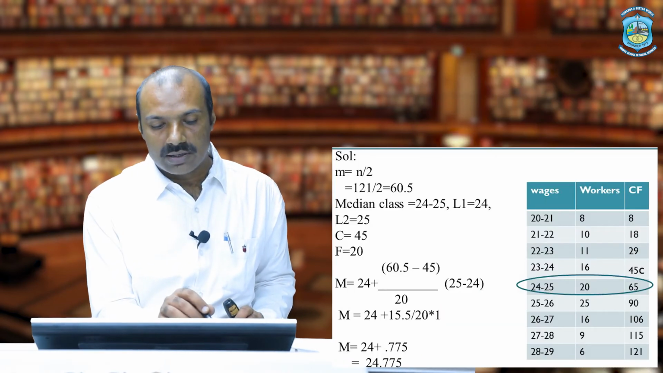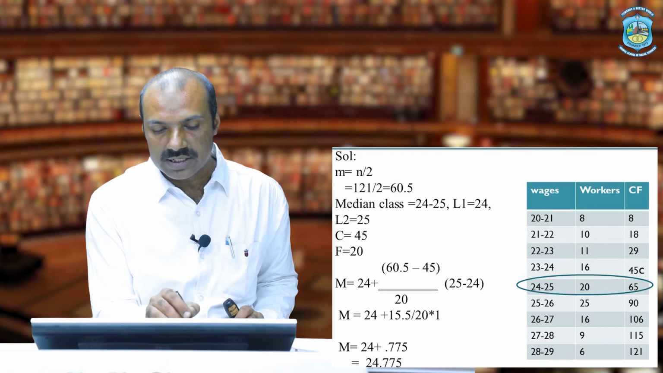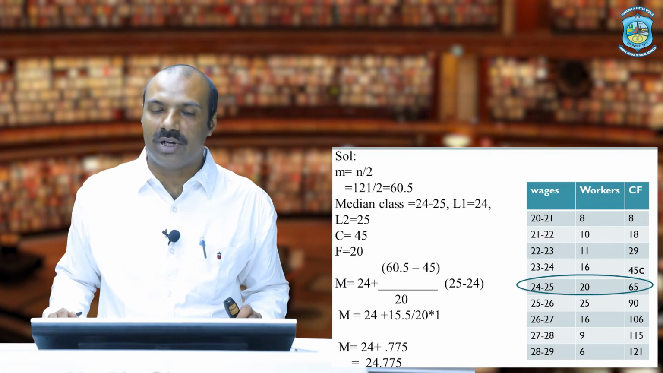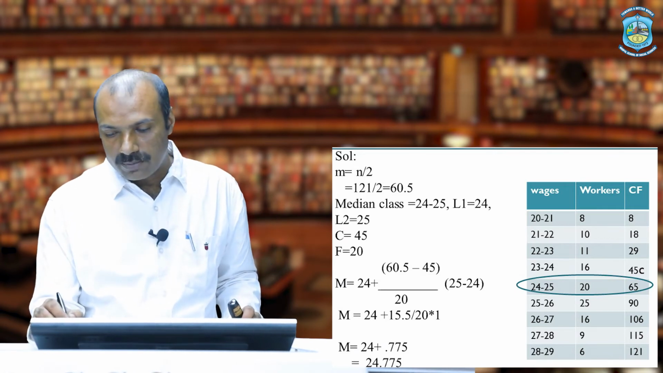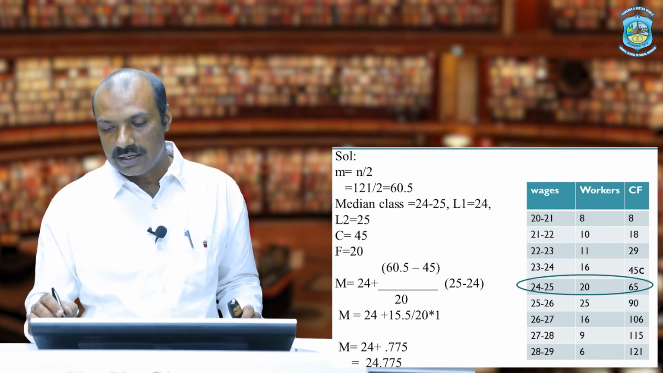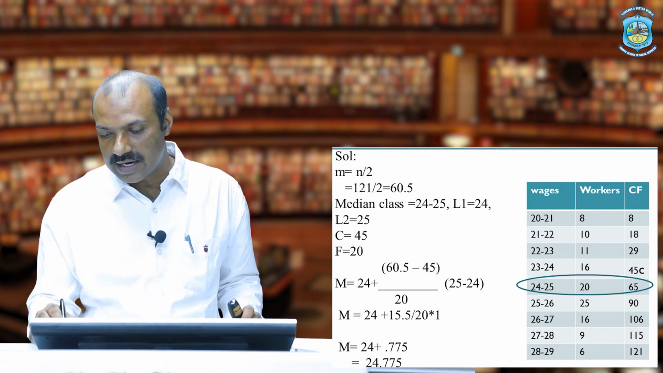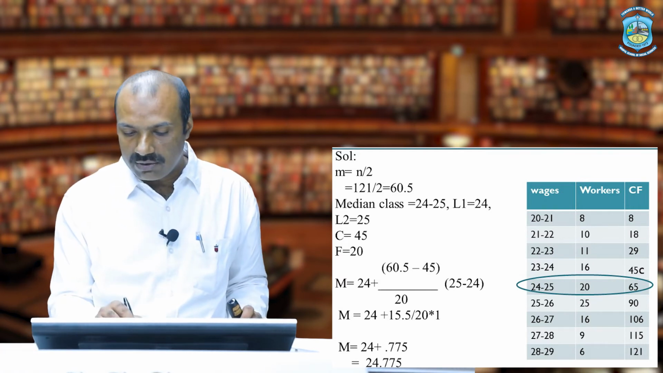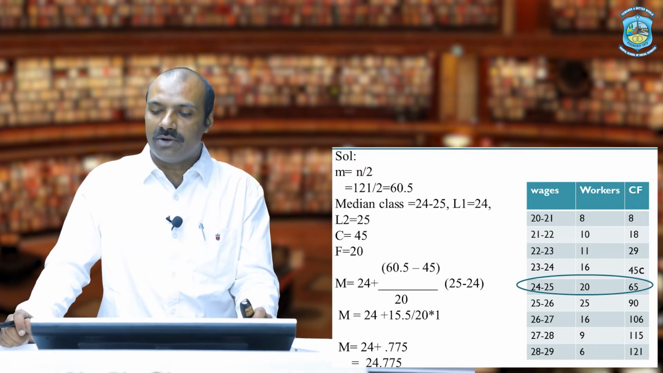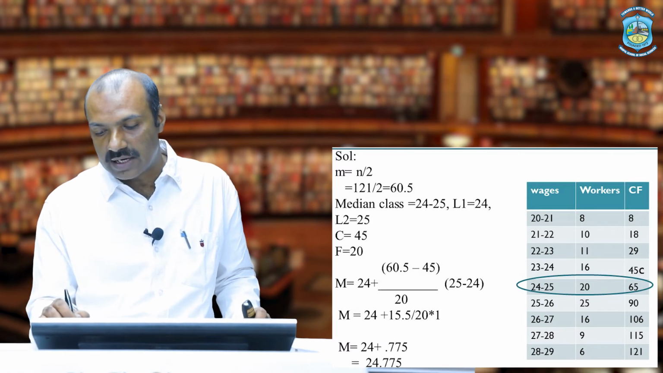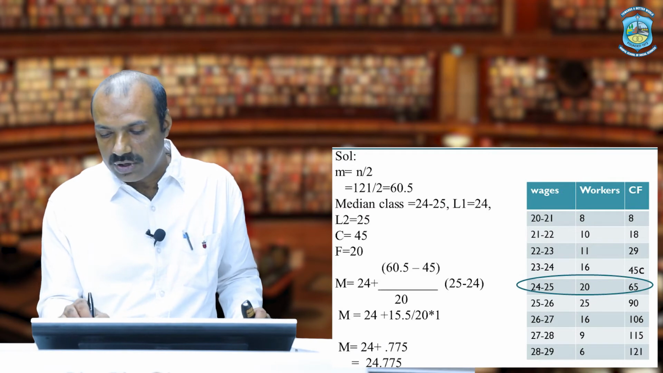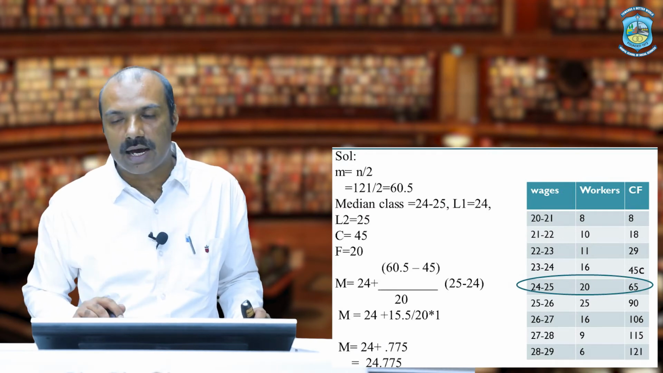So 121 divided by 2, what it gives? It gives 60.5. Now this 60.5, where it lies in the cumulative frequency column? So 60.5 is greater than 8, greater than 18, greater than 29, greater than 45, but less than 65. So now here we will get our median class, because the value of n by 2 is 60.5, and here 45 is less than 60.5 and 65 is greater than. So this particular row will be called as my median class.